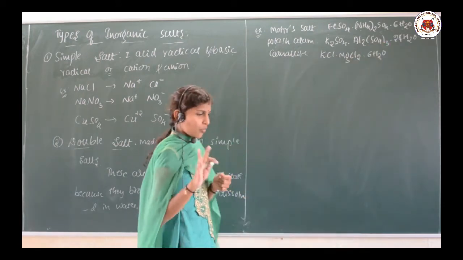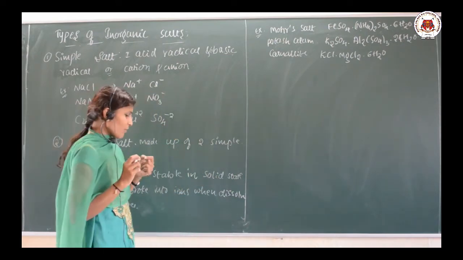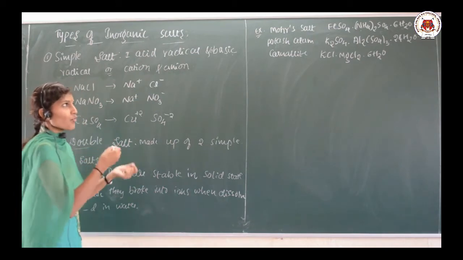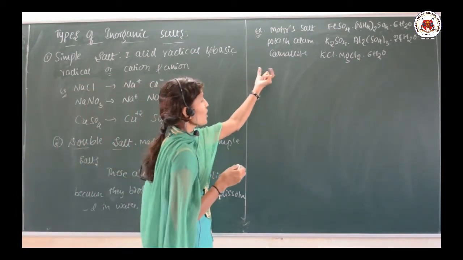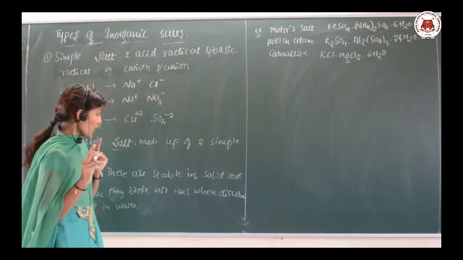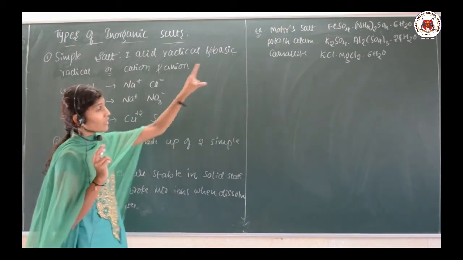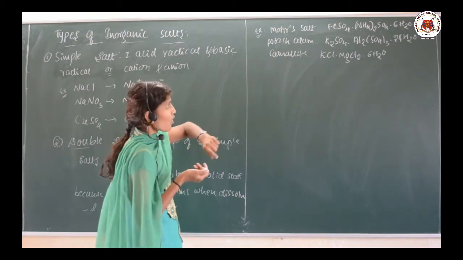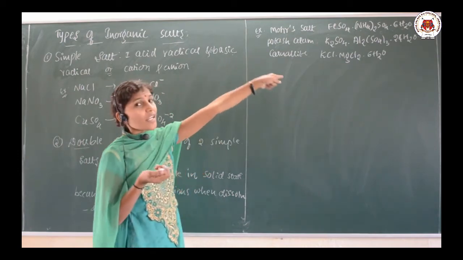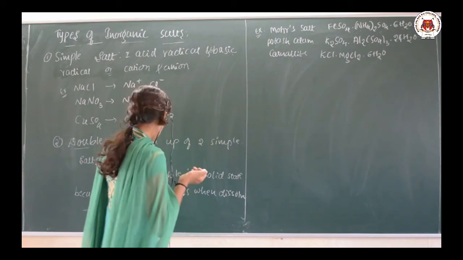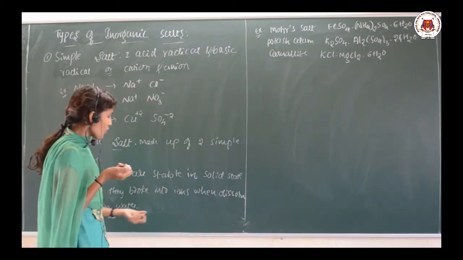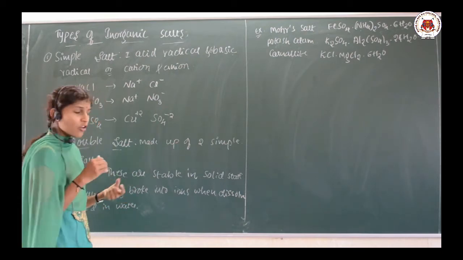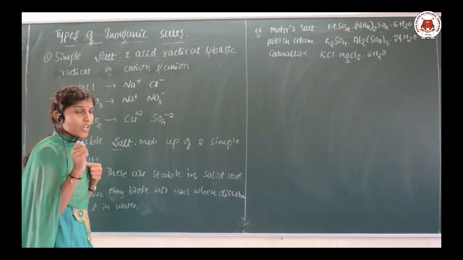So what is the definition of a double salt? The salt which is made up of two simple salts. These are examples of double salts. And one more thing I told you, these are stable only in the solid state. When we dissolve them in water, they dissociate into their ions. They break into ions when dissolved in water; in water they are not stable, only in the solid state are they stable.